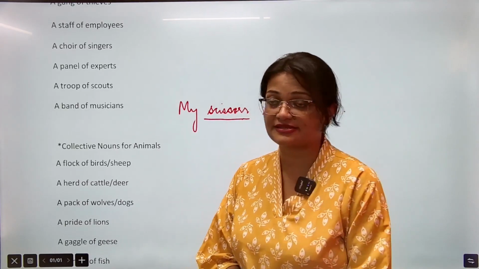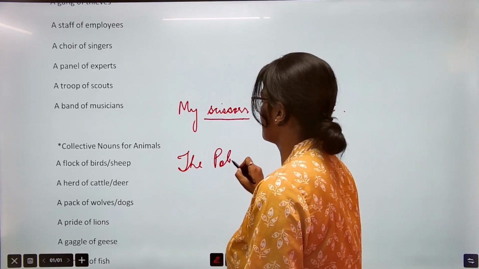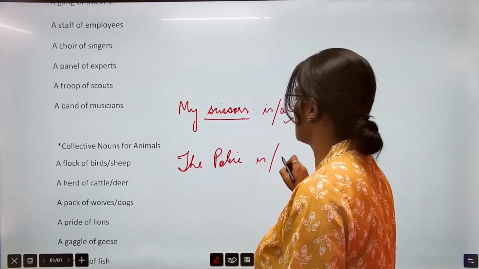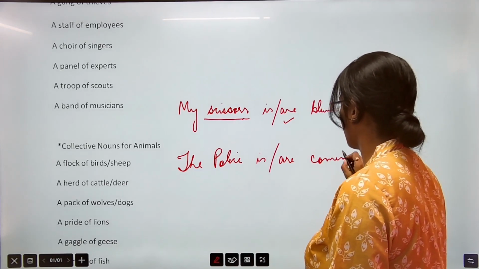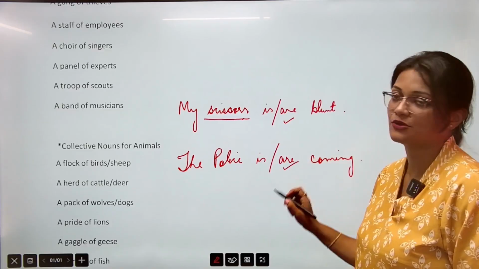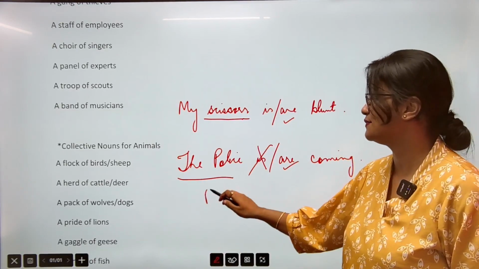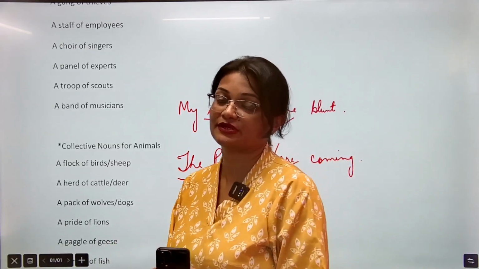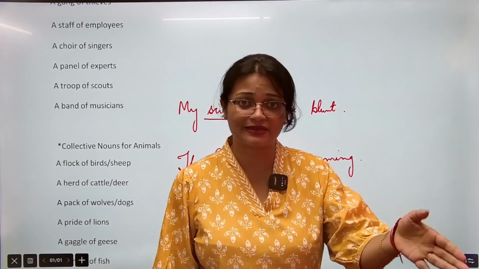Okay. The police. So as a word, the police. Whether I should write is or are coming. So do remember again, just like this one, यहाँ पे भी are होगा, not is. The police is taken plural, the whole force, that means the police. If I have to make it singular, then use the policeman is coming.